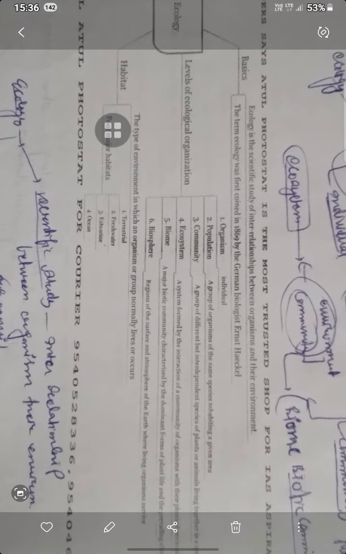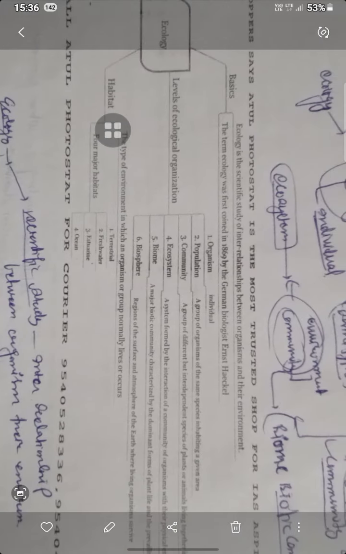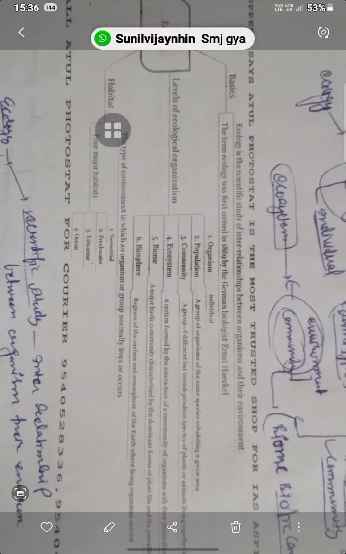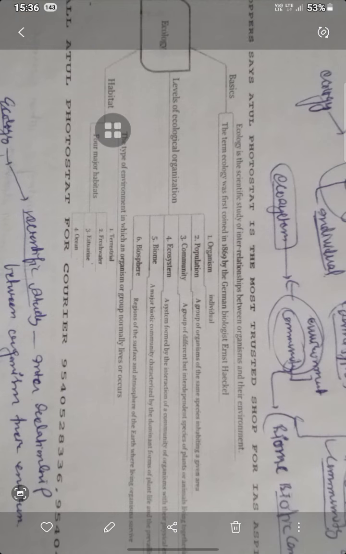Okay, now the next one is ecology. Ecology is the scientific study of the interrelationship between organisms and the environment, and the term ecology was first coined in 1869 by the German biologist Ernst Haeckel.